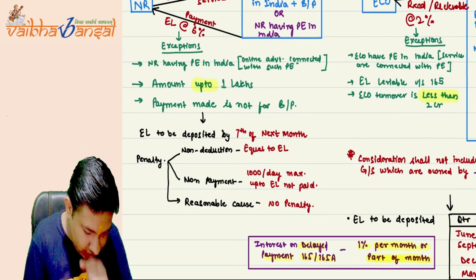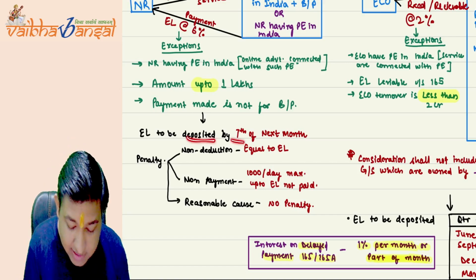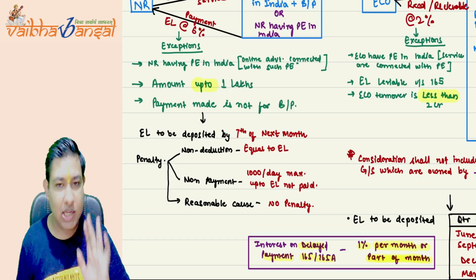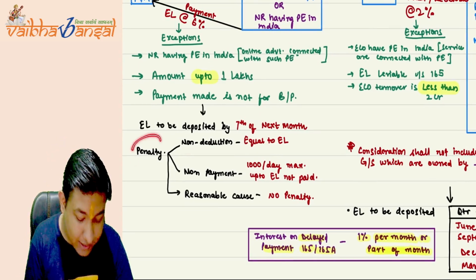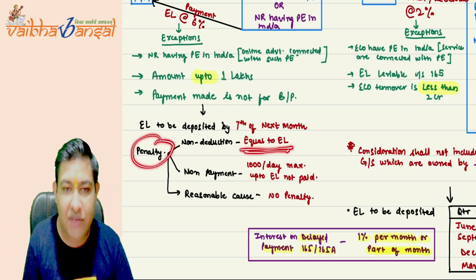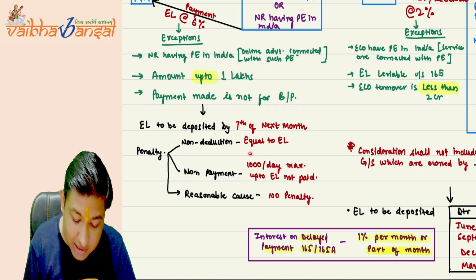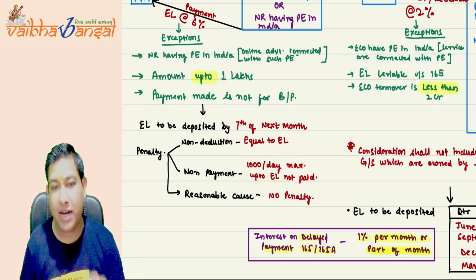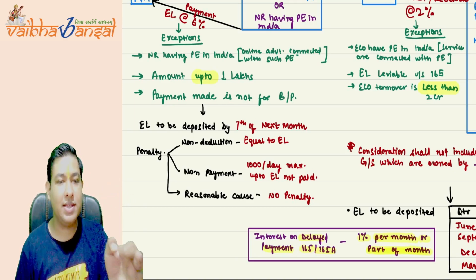The equalization levy deducted is to be deposited by the seventh of the next month to the government. But if you have not deducted, then the penalty will be equal to the equalization levy. If you have deducted but not paid to the government, then the penalty will be 1,000 rupees per day, maximum up to the equalization levy not paid.